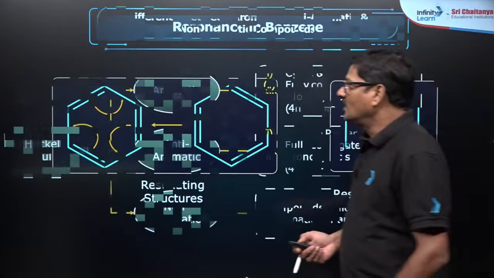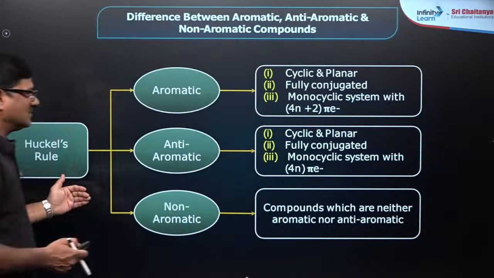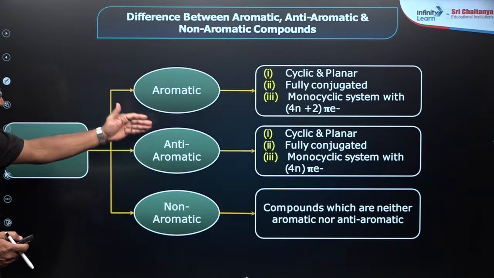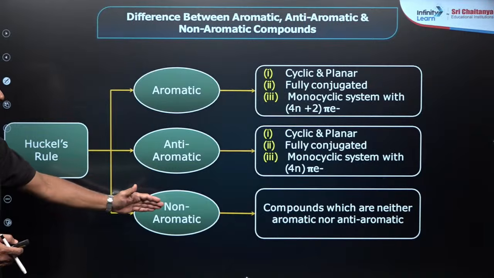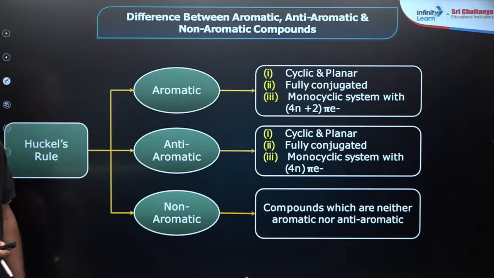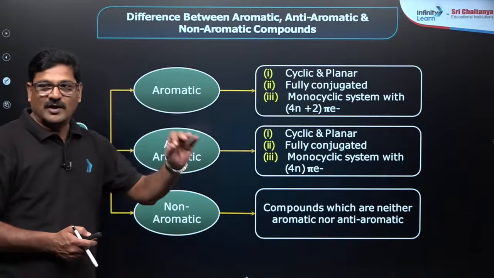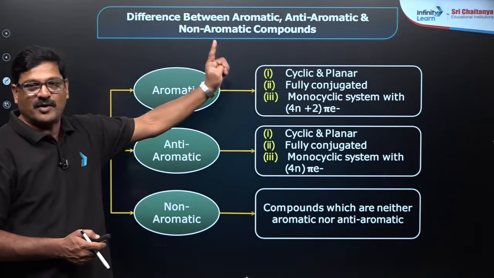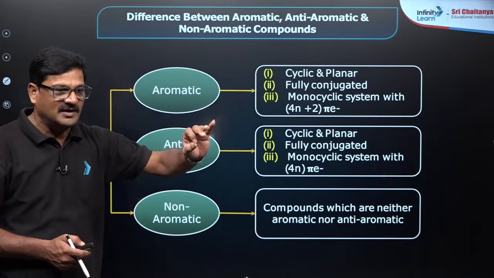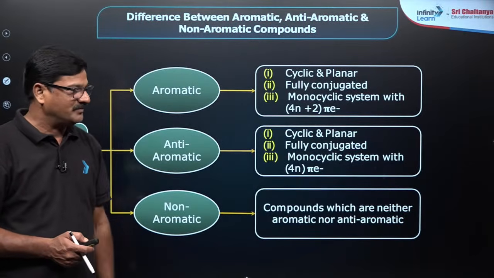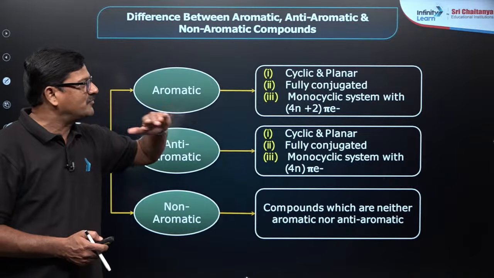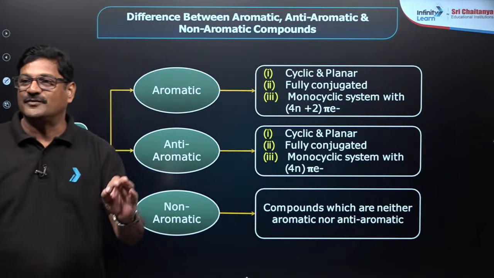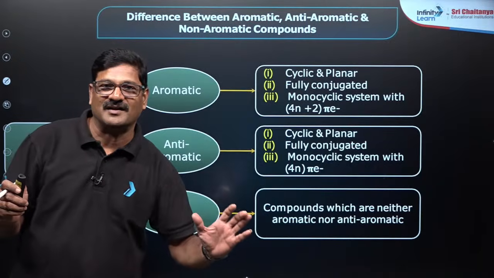And you can see Hückel's rule: aromatic compound, anti-aromatic compound and non-aromatic compound. If you want to say a compound is aromatic, it should fulfill these 3 points. Point number 1, it should be cyclic and planar in structure. Point number 2, it should be a fully conjugated system, and it should have 4n plus 2 number of pi electrons.